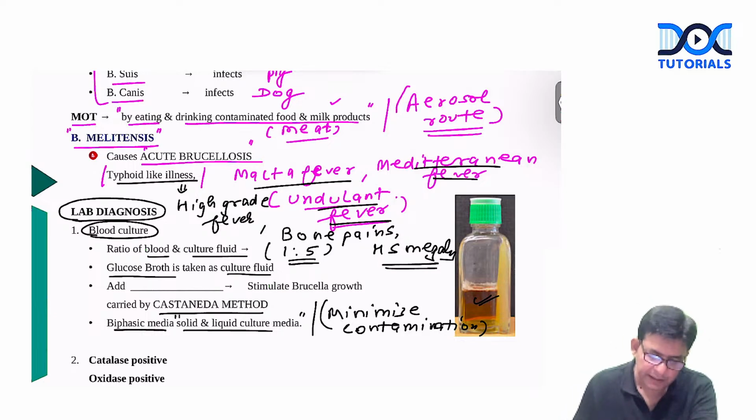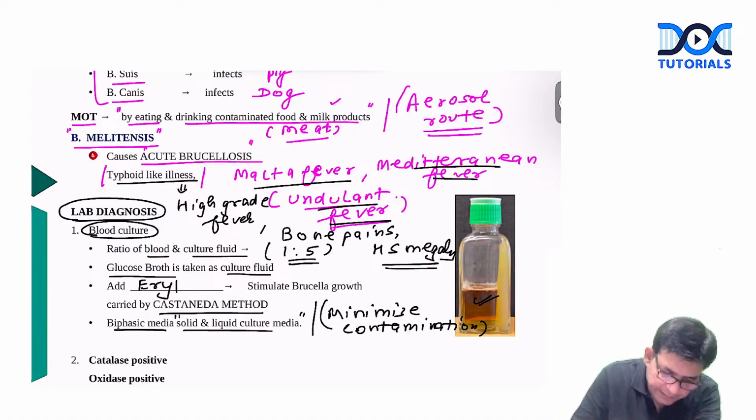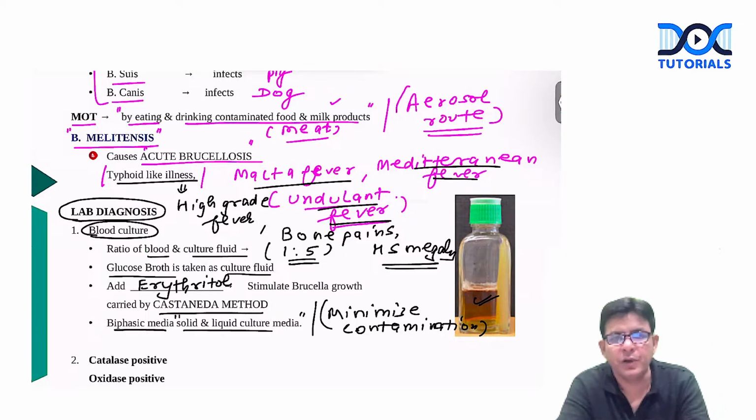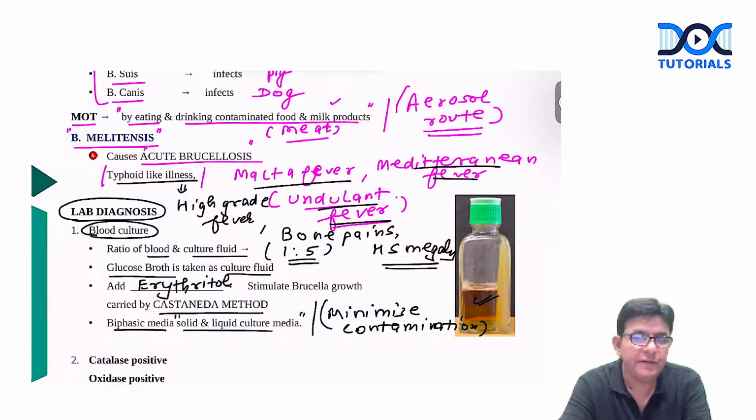And in this particular bottle, which you are seeing, you can add from your side a particular thing, and that particular thing is termed as erythritol. So if in the exam, in the form of MCQ also, they ask which substance we add to the bottle to stimulate brucella growth, because brucellosis is a diagnosis of suspicion. You have to suspect, then only you can find out.